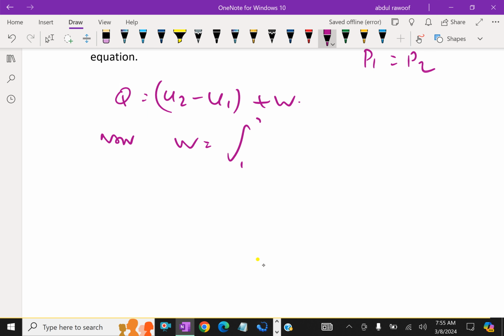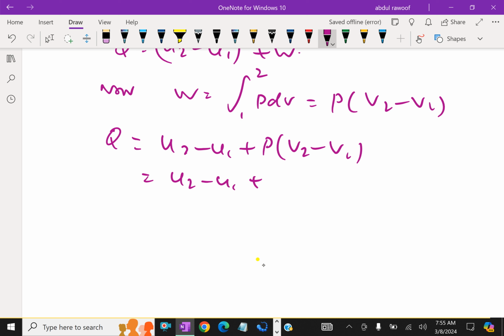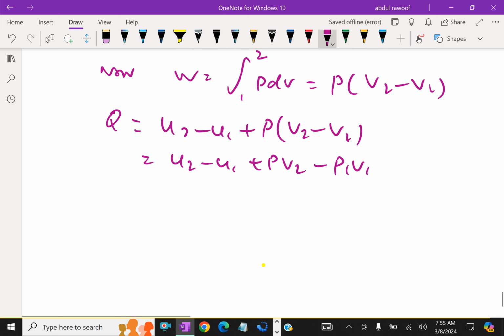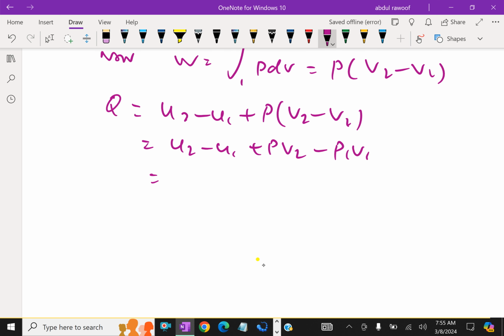Now Q equals U2 minus U1 plus P times (V2 minus V1), then expanding, U2 minus U1 plus PV2 minus PV1, which collectively you can write as Q equal to